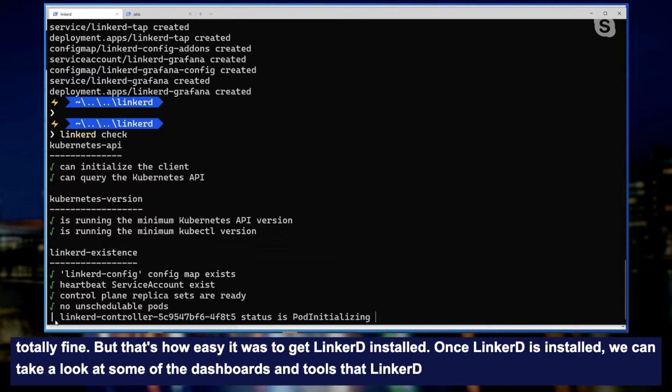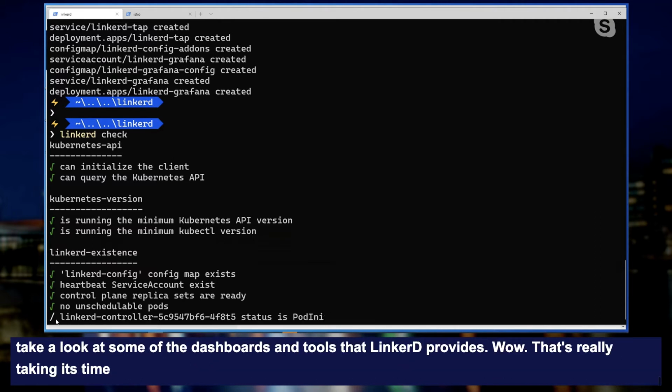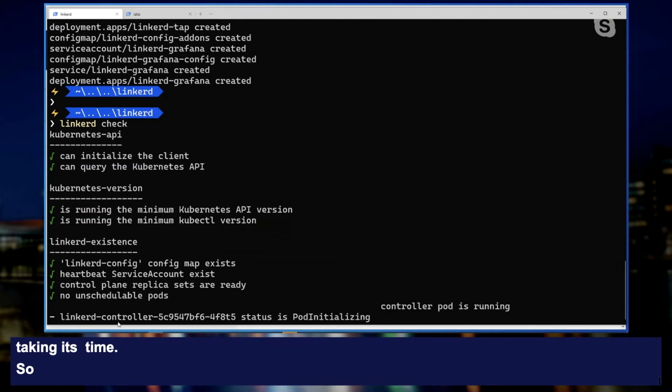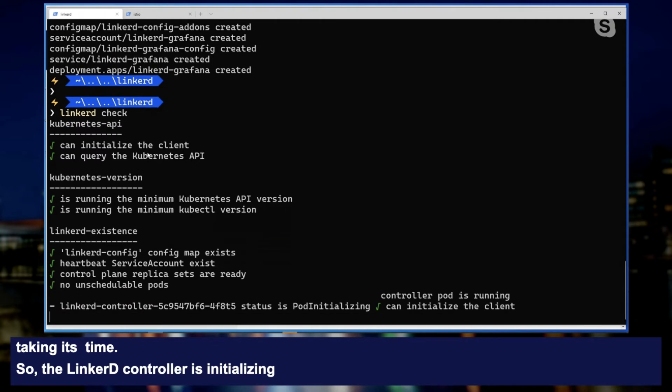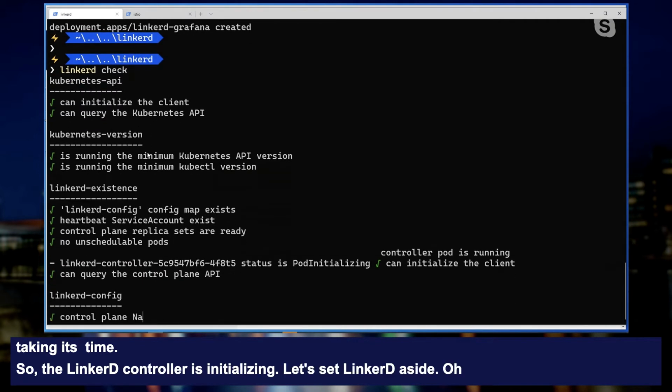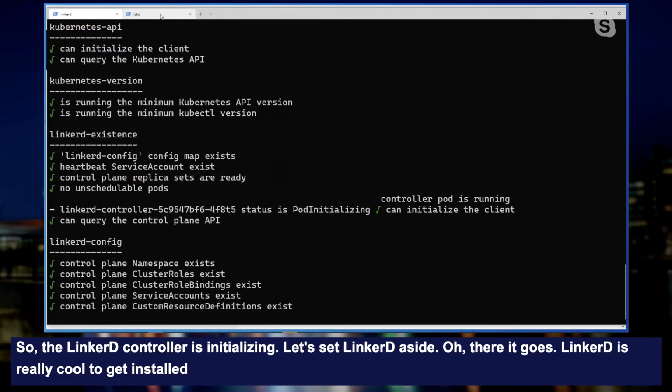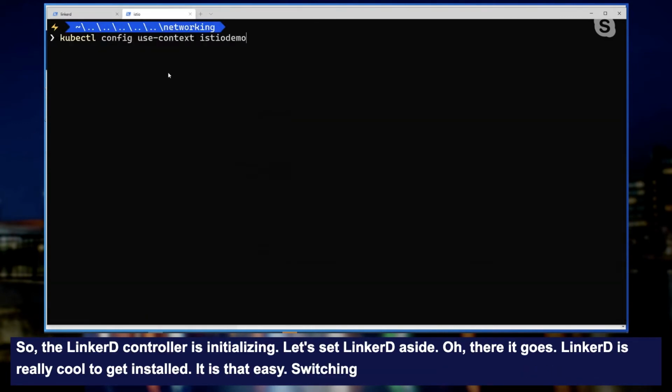Wow, that's really taking its time. So the Linkerd controller is initializing. Let's set Linkerd aside because, oh, there it goes. Linkerd is really cool to get installed. It is that easy. Switching over to Istio, let's take a look at how Istio is built.